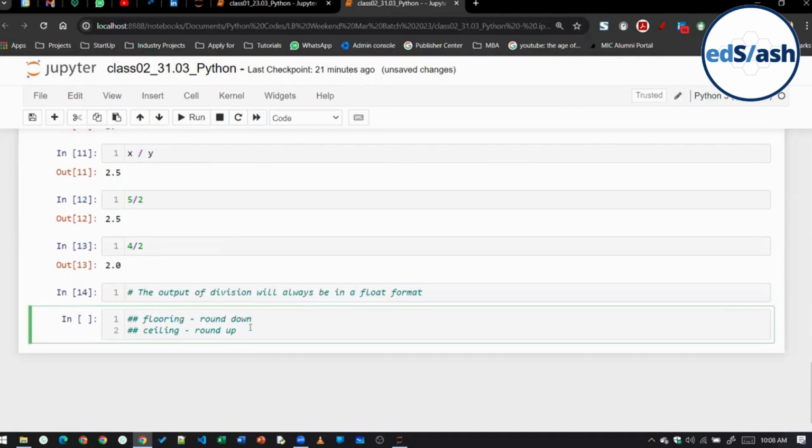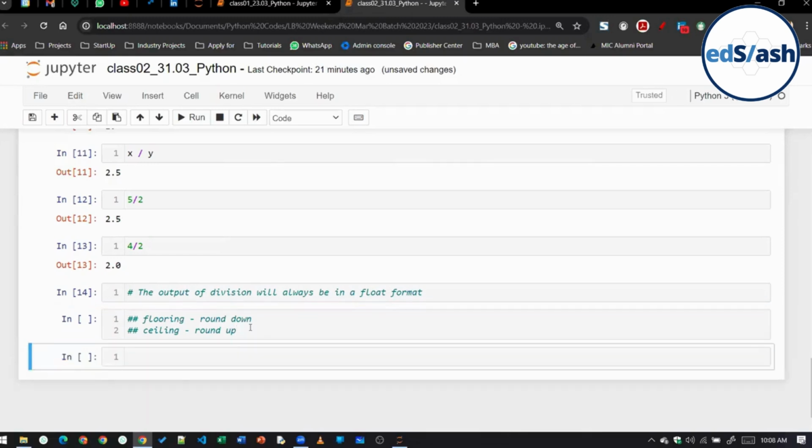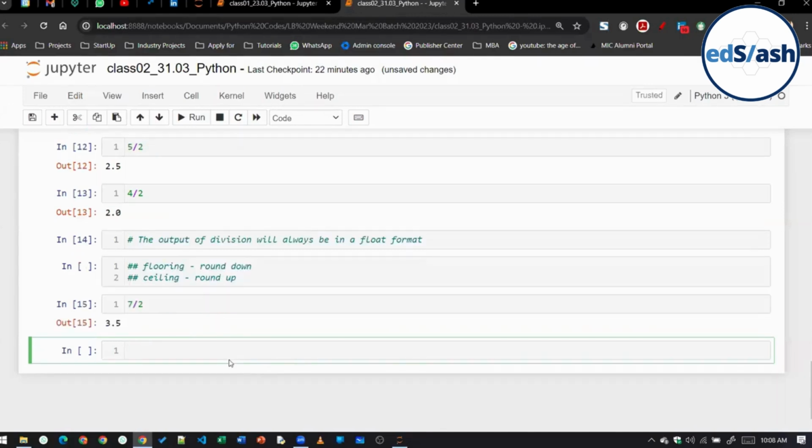See, now we are covering floor division. We are not covering flooring. We are covering floor division. So what happens in case of floor division? Flooring and ceiling are known as what, Ayush? Okay. In case of floor division, what happens? Suppose let's say I'm writing 7 by 2. So what will be the answer? 3.5, right? Ideally the answer should be 3.5, right? But suppose if I write 7 double slash 2, then what will happen in this case?